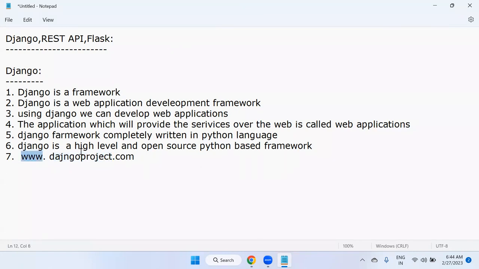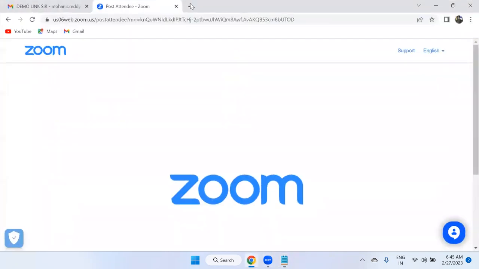Same like this, we have to visit this site, www.djangoproject.com. There you will come to know which version of Django we are going to use. I'll explain all the versions. So right now, just visit djangoproject.com and you'll be able to get this information.